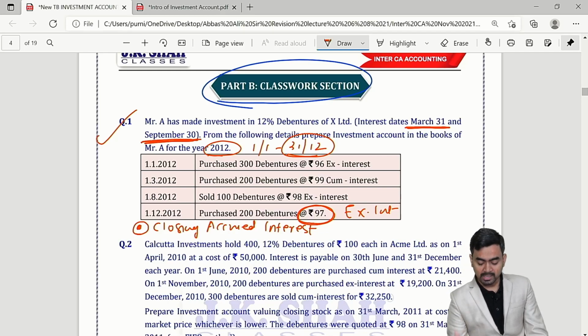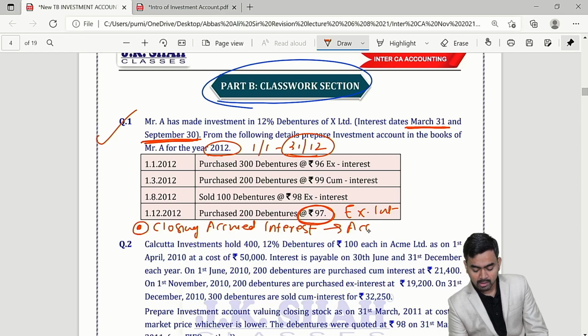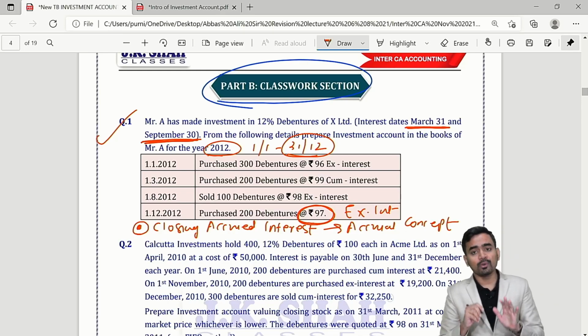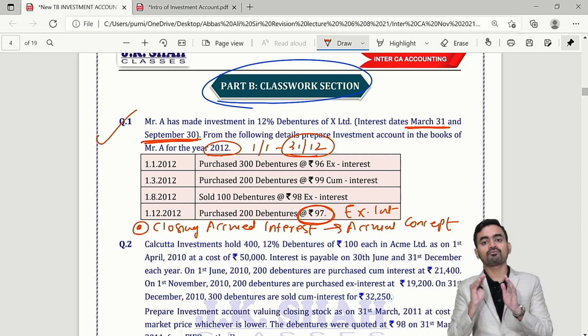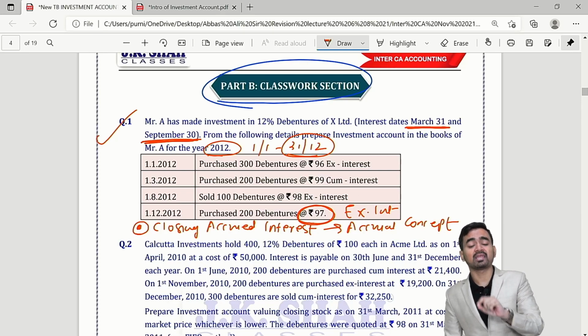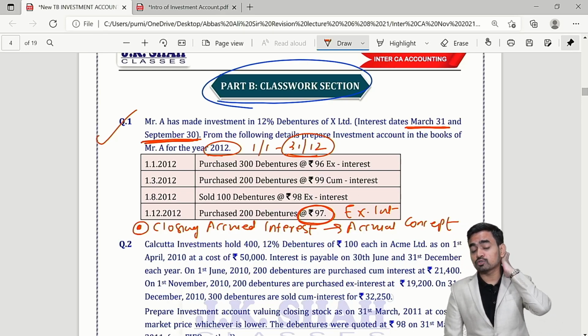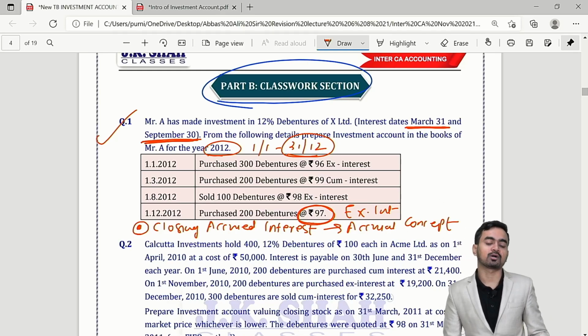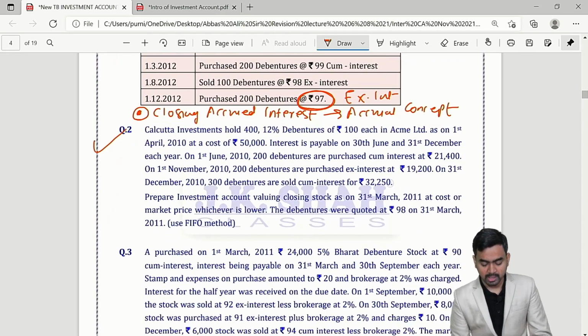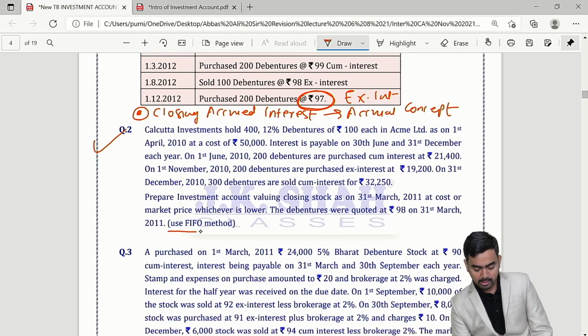So for 3 months interest is accrued. So as per accrual concept, you have to calculate closing accrued interest. So always take care when you close your fixed income bearing security investment account, always take care to calculate closing accrued interest. Clear? Very important.